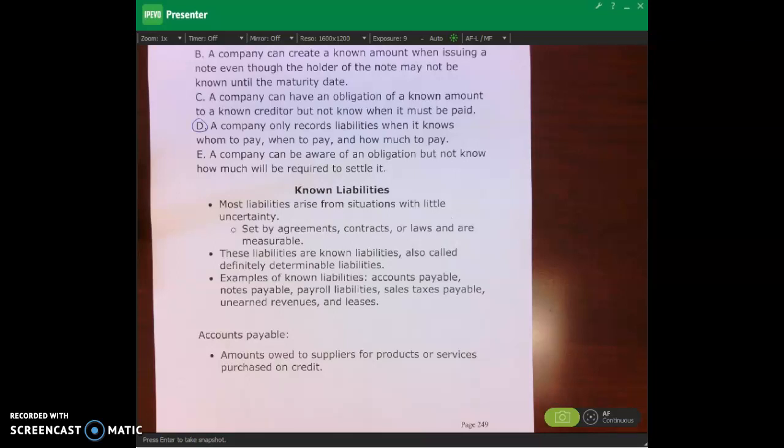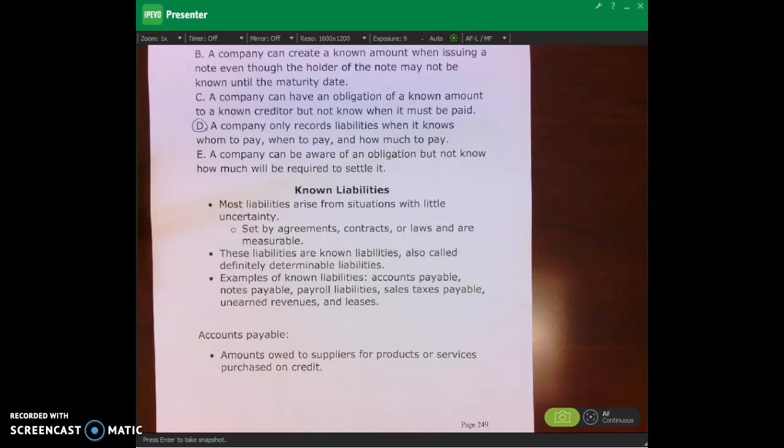So when we talk about known liabilities, those are liabilities that arise from situations with very little uncertainty. So little uncertainty with regard to what we talked about in the first lecture video, whom to pay, when to pay, and how much to pay. They can be set by agreements and contracts, and they're often very measurable. Okay? So examples again: accounts payable, short-term notes payable, payroll liabilities, sales taxes payable, unearned revenues, and also leases.